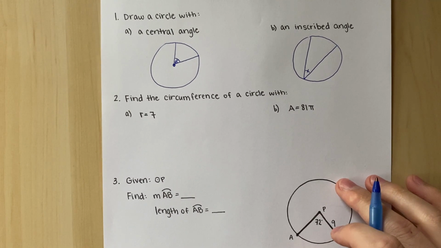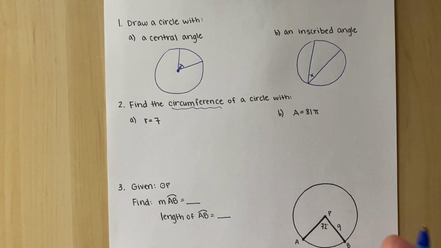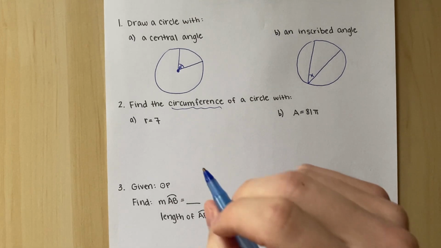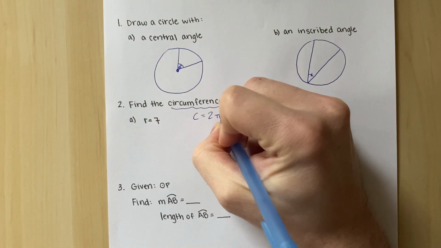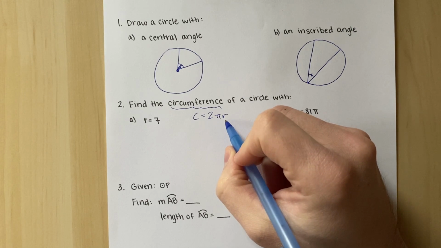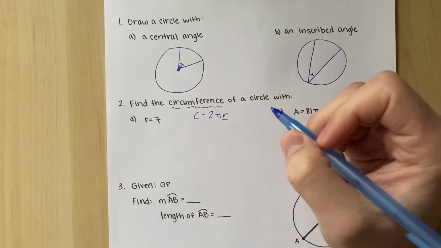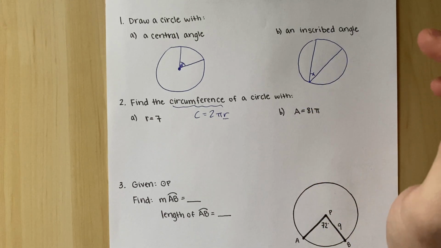Find the circumference of a circle with these things. So remember, circumference of a circle is like the perimeter around, like the crust around a pizza. If I want to find the circumference, the formula is 2 pi r, 2 pi times the radius. Whenever you're trying to find circumference or area or anything like that, you need the radius.